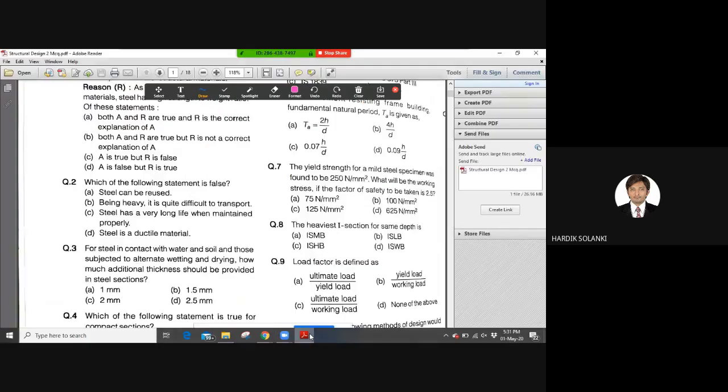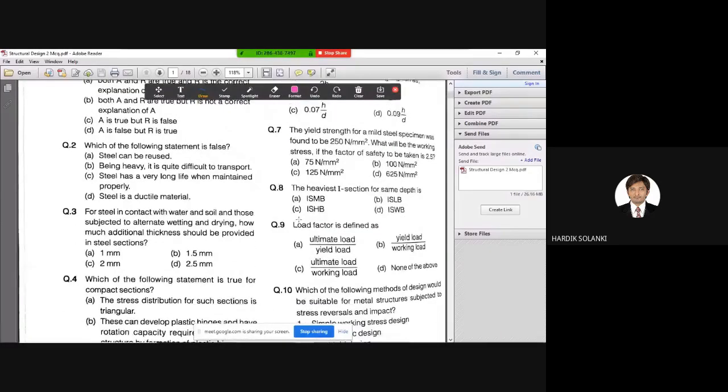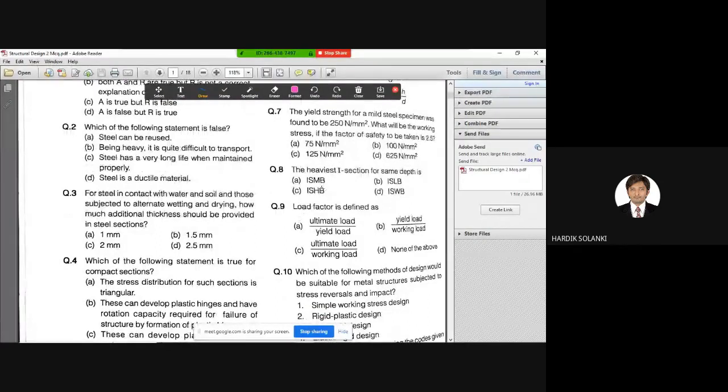All right. Question number 8. Again, a very simple question. I want everyone to answer this. The heaviest I section for the same depth is? ISHB. C. Question number 8. The heaviest section is answer C, ISHB. C. Right? Indian Standard Heavy Beam. In the name, it is already given. Right? So I'm not going into much detail because this is self-explanatory.